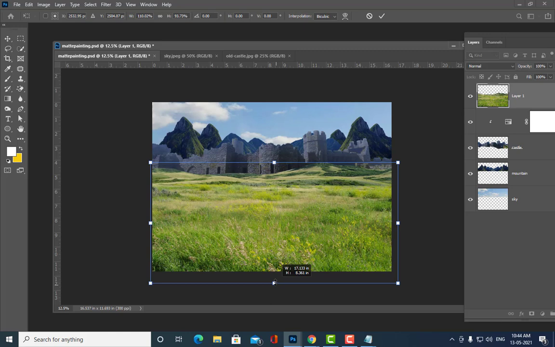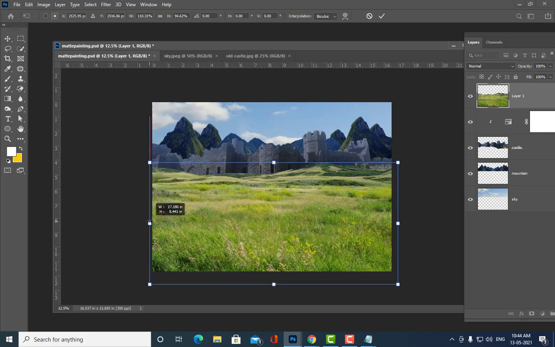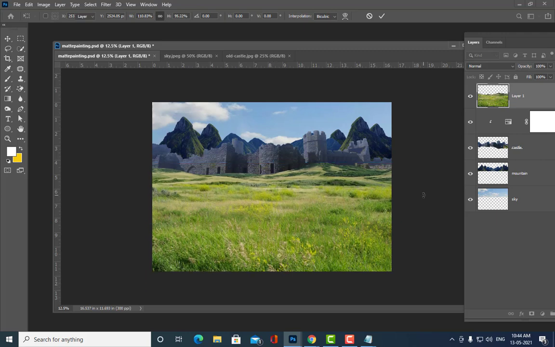See, don't stretch it too much. We have to stretch it only reasonably. If you stretch it too much, it will look very bad.